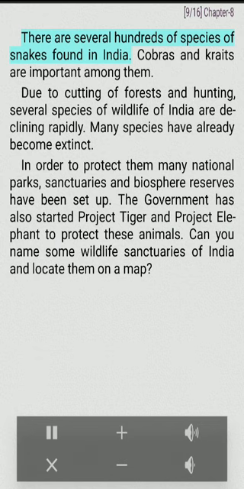There are several hundreds of species of snakes found in India. Cobras and kraits are important among them. Due to cutting of forests and hunting, several species of wildlife of India are declining rapidly. Many species have already become extinct. In order to protect them, many national parks, sanctuaries and biosphere reserves have been set up. The government has also started Project Tiger and Project Elephant to protect these animals.